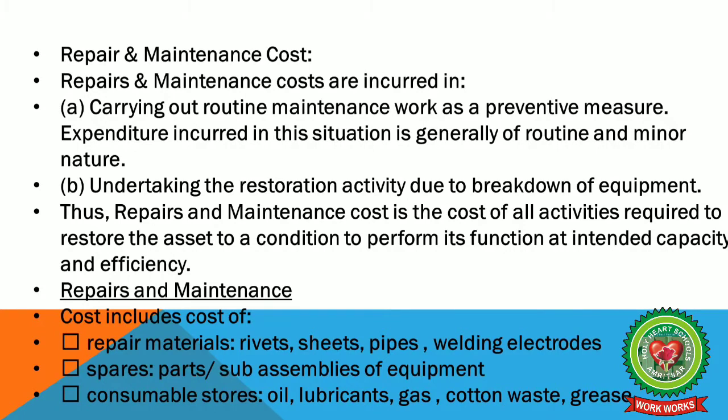So, repairs and maintenance cost includes cost of repair materials, rivets, sheets, pipes, welding electrodes, spare parts, sub-assemblies of equipment, consumable stores like oil, lubricants, gas, cotton waste, grease and many more.